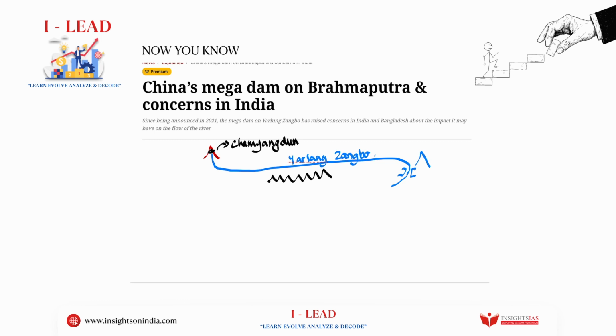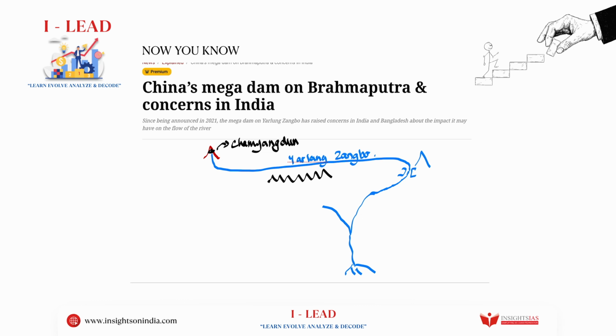Once it crosses Arunachal Pradesh, it then flows through the Assam plains with all its glory and rapidity, and then it enters into Bangladesh. In Bangladesh, it is joined by the Ganga, and that becomes another story. It later goes on to form the Sundarbans in West Bengal and Bangladesh. Sundarbans is formed. That is another part of the story.